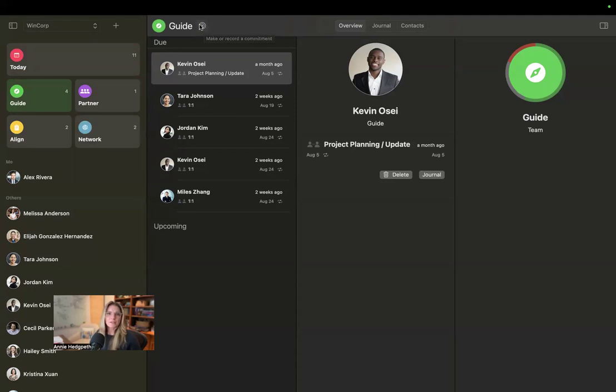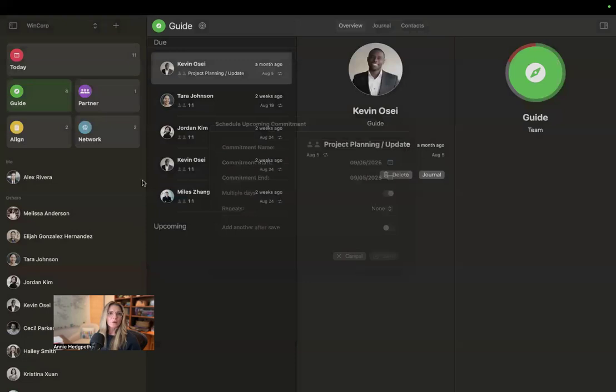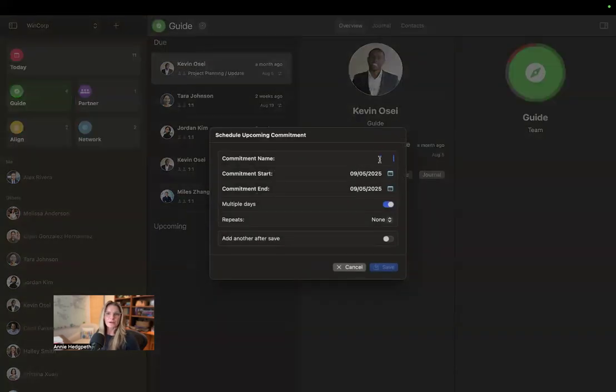So you can either click up here on the icon to make a commitment, or you can, oh no, that's the only way you can. Okay, sorry about that. I thought you could right click on it. All right, so we're going to say plan an offsite. And we're going to do that by December 31st.